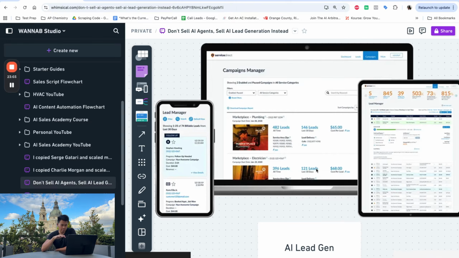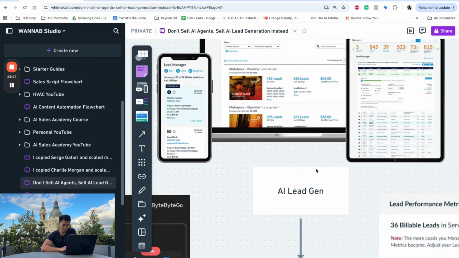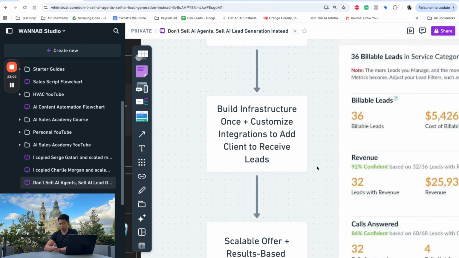One example that I'm showing right here is a company called Service Direct. They sell leads and calls to HVAC businesses and home service businesses, and customers can choose: I want leads, calls, or appointments. They can put in where they are and the quantity that they want, and get an estimate on the pricing. So it's fully transparent and they know what they're getting themselves into. They just have to try it and see, right?